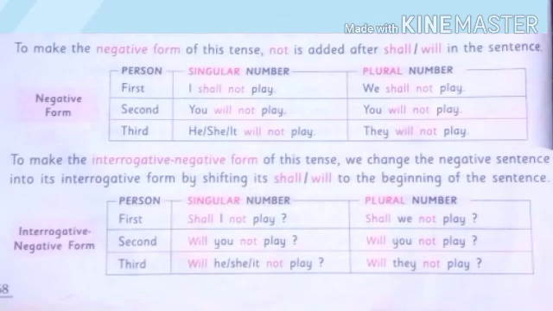In plural number, shall we not play? Second person, will you not play? In singular form and in plural form, will you not play? Third person, singular number, will he, she, it not play? Plural number, will they not play?